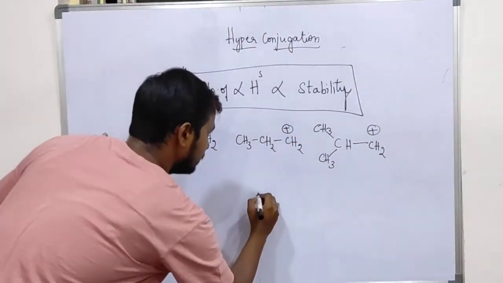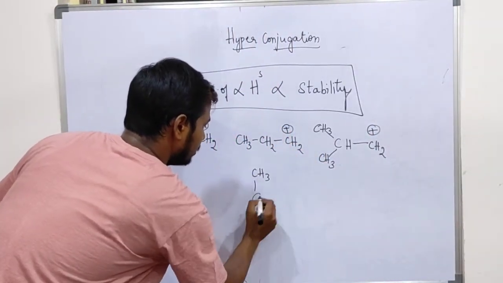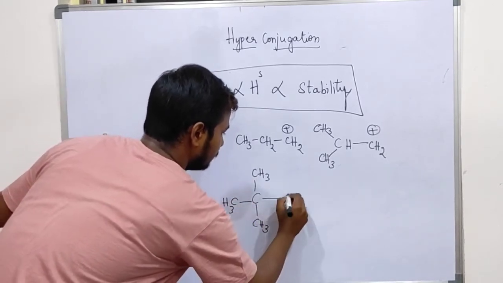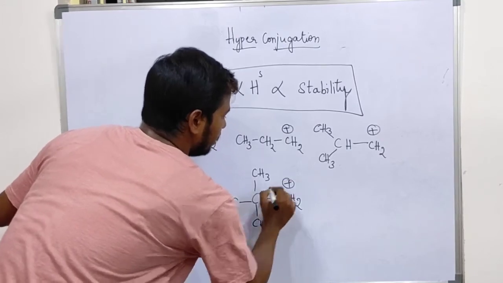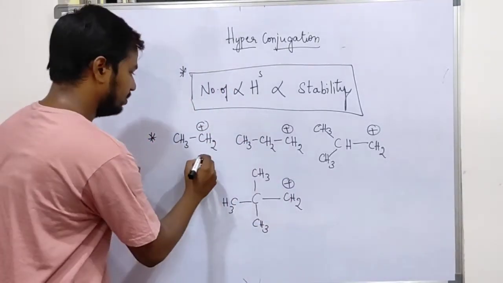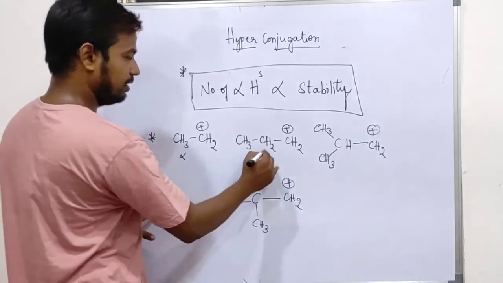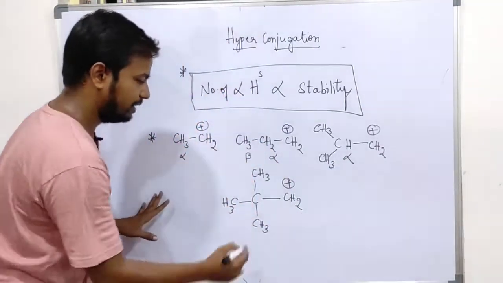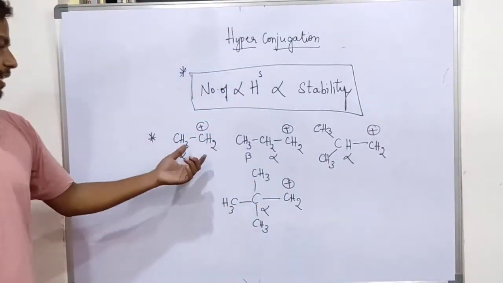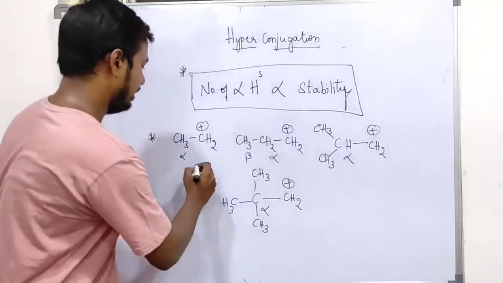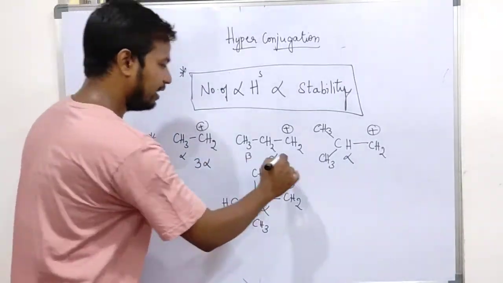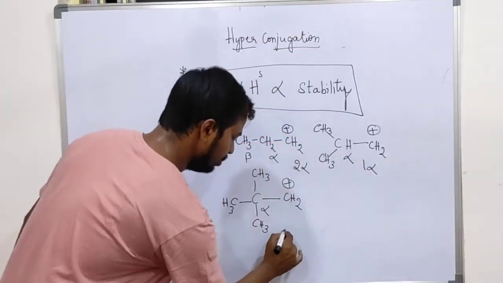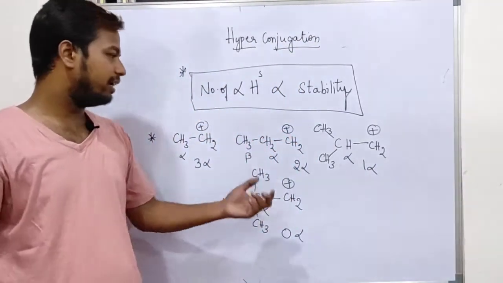Next we can take another species where all the hydrogens are replaced by alkyl groups. Everywhere the carbocation is similar. See here, this is the alpha position, and adjacent to it is another alpha. Here how many alpha hydrogens are there? Here 3 alpha hydrogens, here 2, here only 1, and here 0 alpha hydrogens.